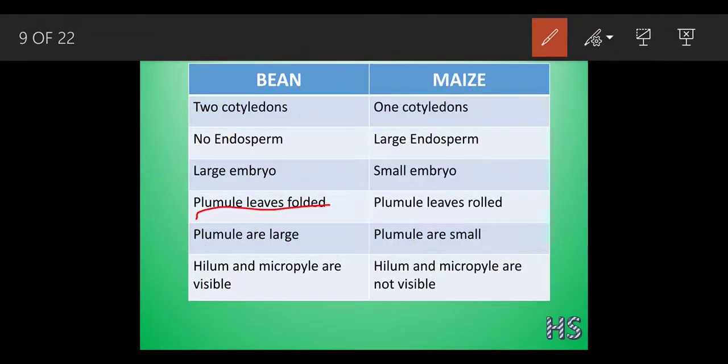In a bean the plumule's leaves are folded, and in maize the plumule's leaves are rolled. The plumule is large in a bean and small in maize. If you see rajma or any other bean, you can easily see the hilum and micropyle, but in maize the hilum and micropyle are so small that they are not visible. They are present but not visible.